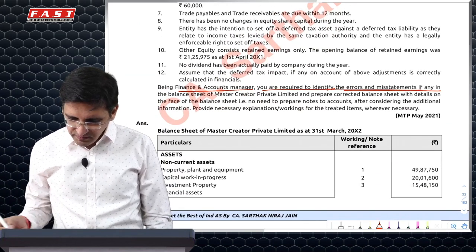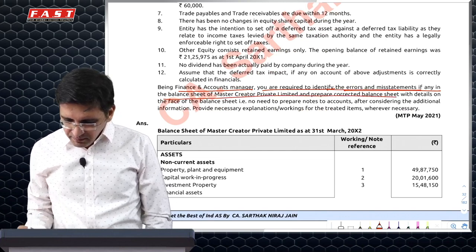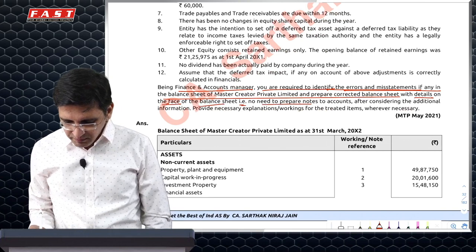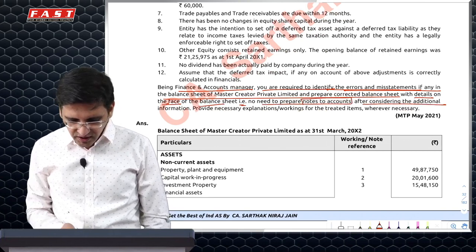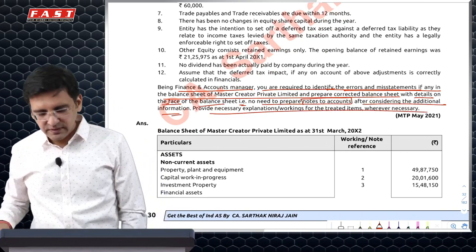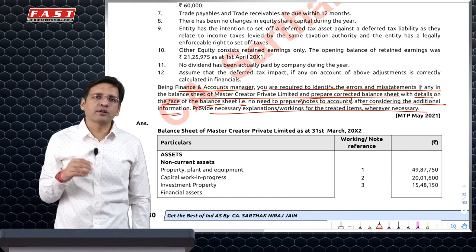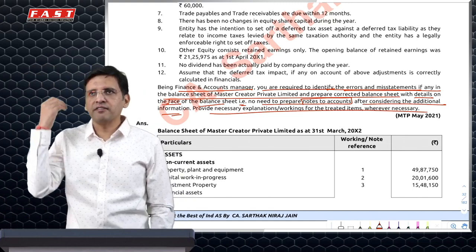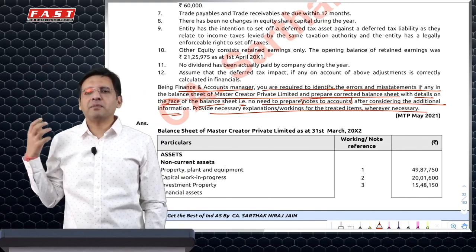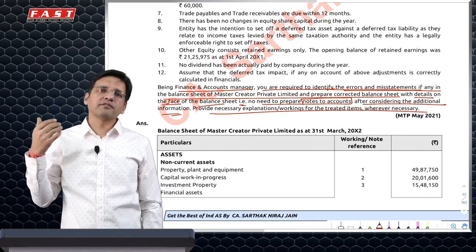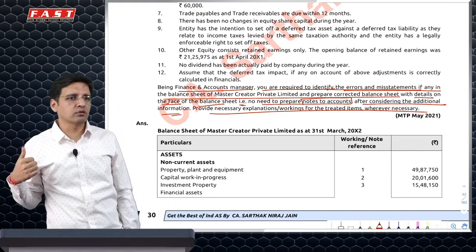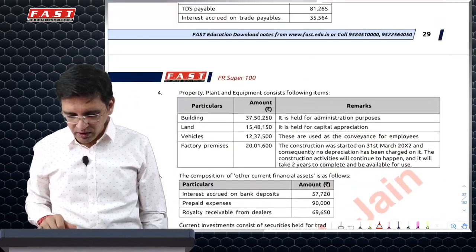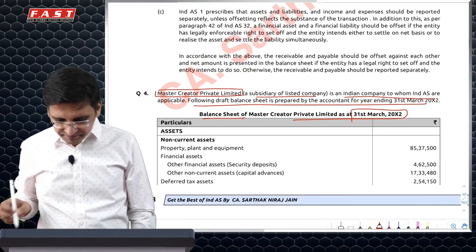You are the accounts manager, the CFO. Identify errors and misstatements in the balance sheet and prepare the corrected balance sheet with details on the face of the balance sheet. There is no need to prepare notes to accounts. After considering the additional information, give explanation. So again, explanation you'll have to make, but you don't need to make notes. If you wish, you may, but otherwise you'll just give it as working notes. Schedule 3 format exactly may not be followed, as you can give things on the balance sheet face and not notes. Give disclosures and explanations for everything. No PRL is required, remember.